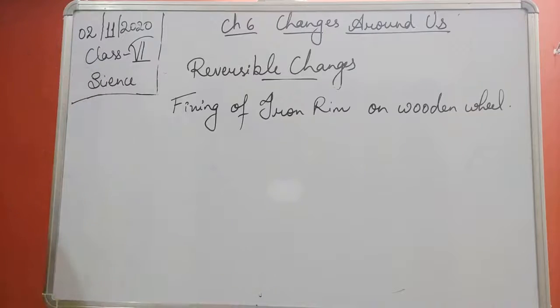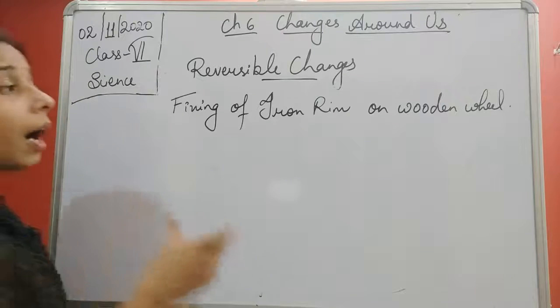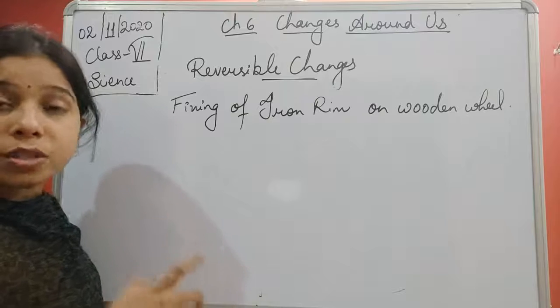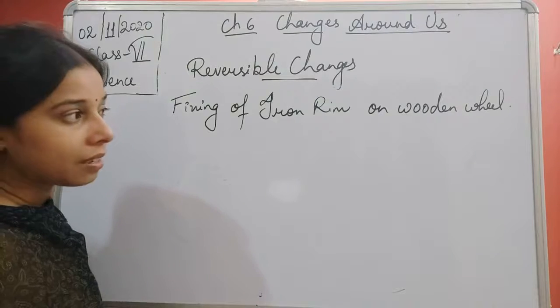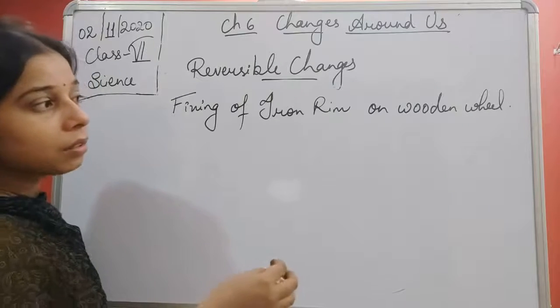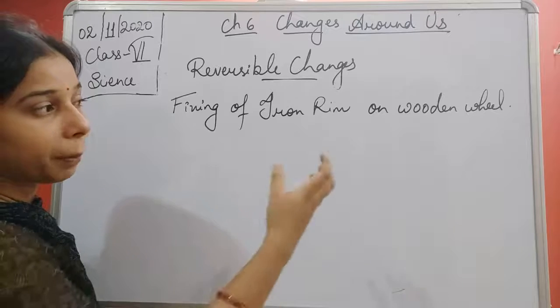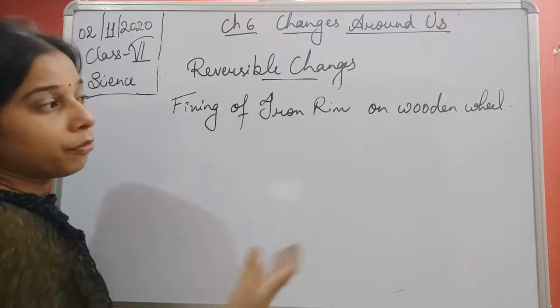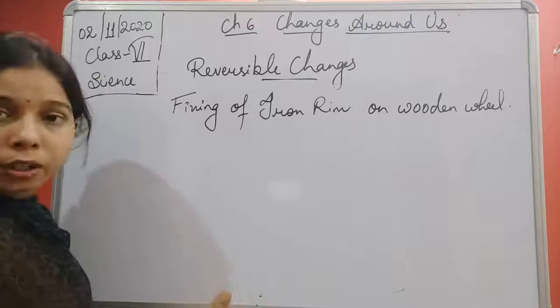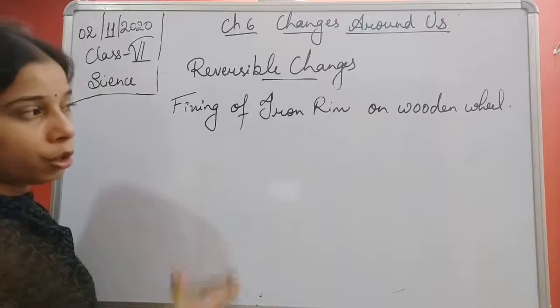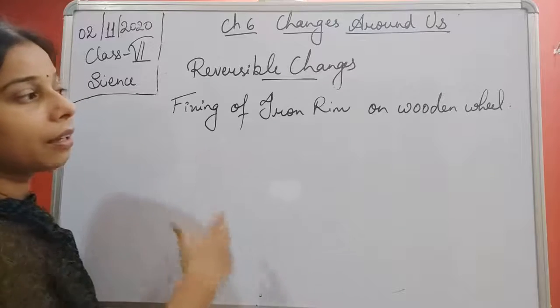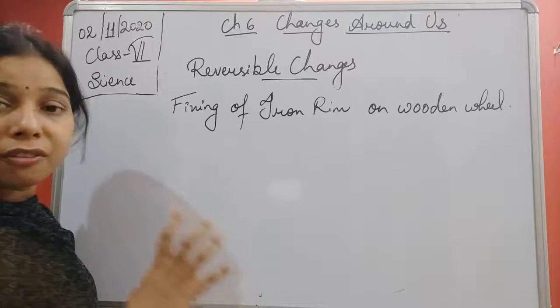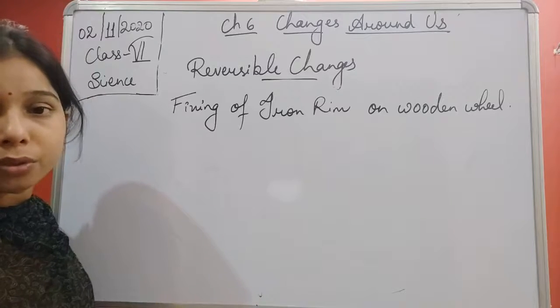So the iron rim, when you supply heat to it, expands, and after keeping it on the wooden wheel, when you apply water on it, the temperature lowers and the iron rim easily gets fixed over the wooden wheel.